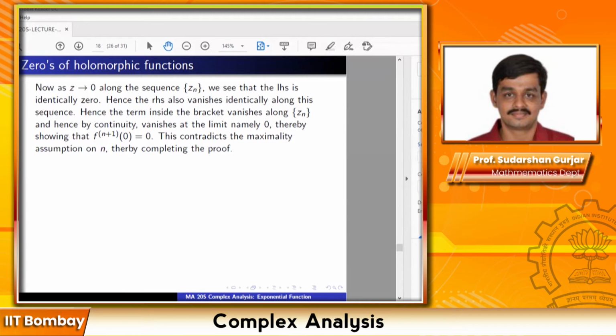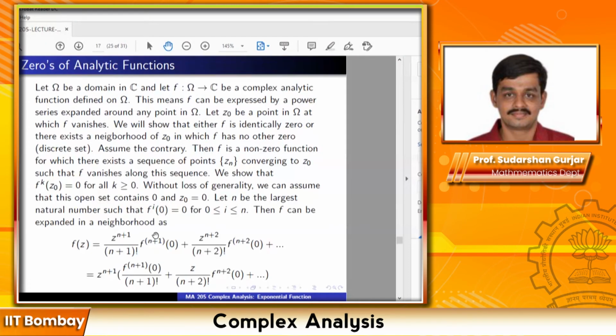No, we can continue with the proof because the term in z raised to n plus 1 does tend to 0 as z tends to 0. That is correct. But z raised to n plus 1 does not vanish along Zn. That is the key point. But the product is identically 0 along Zn. So therefore the terms inside the bracket are identically 0.